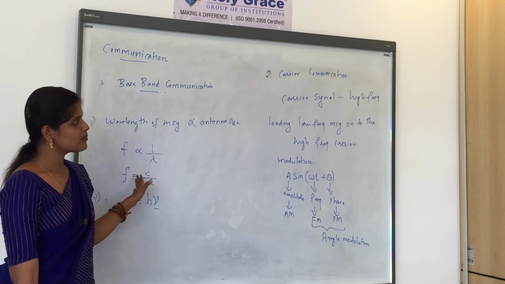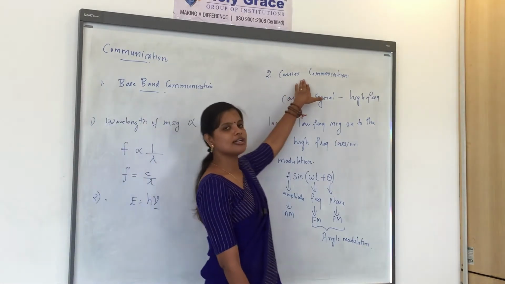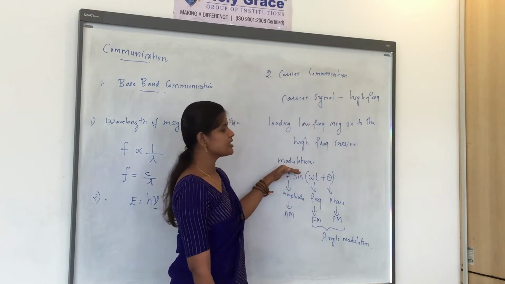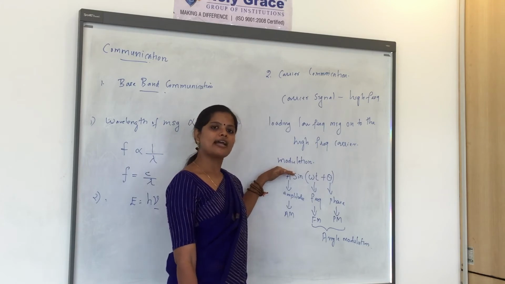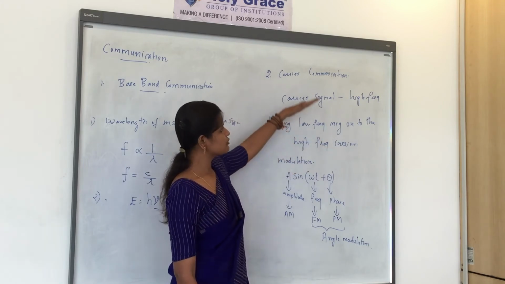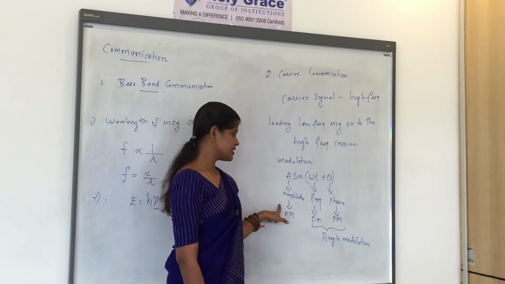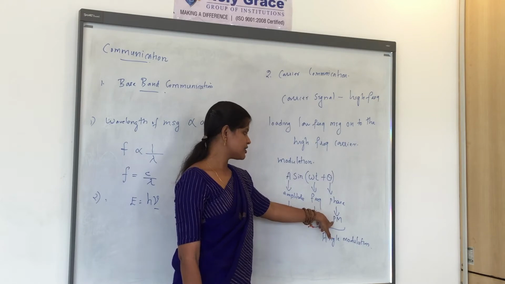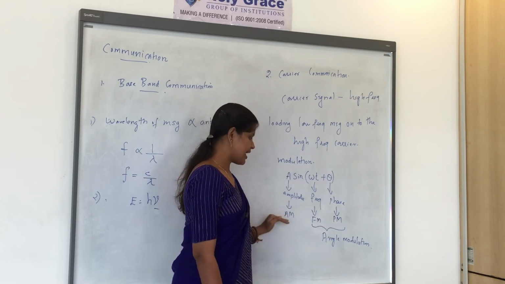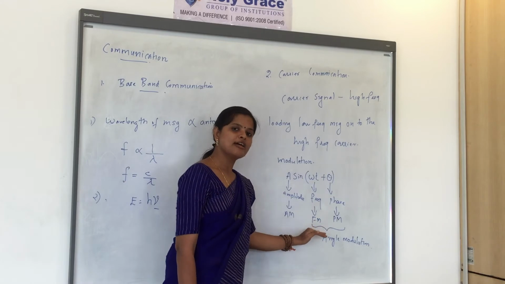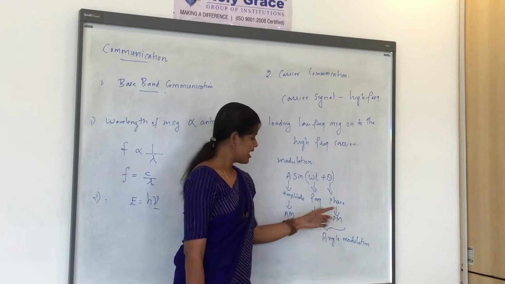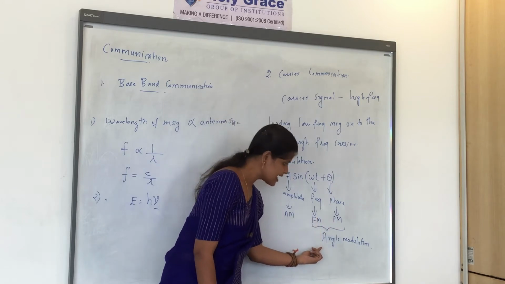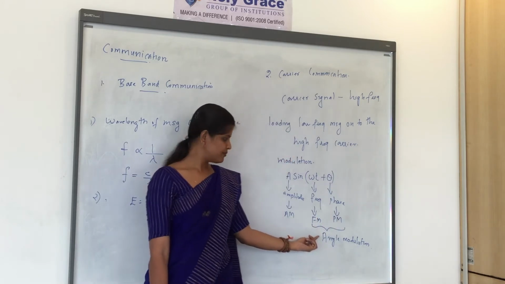To rectify all these problems, we are going for another communication called carrier communication. In this, we are following a process called modulation. Modulation is the process of changing the characteristics of a carrier wave with respect to the message signal. Either you can change amplitude or frequency or phase. Depending upon the parameter which you are changing, we can classify the modulation into categories like amplitude modulation, frequency modulation and phase modulation. Phase modulation and frequency modulation can together be called angle modulation. Clear? I hope you are all clear with this session.